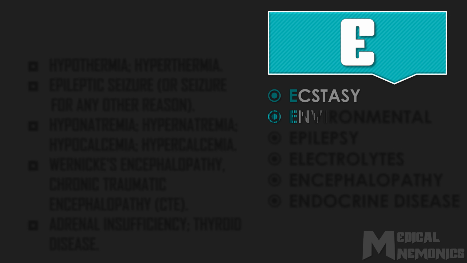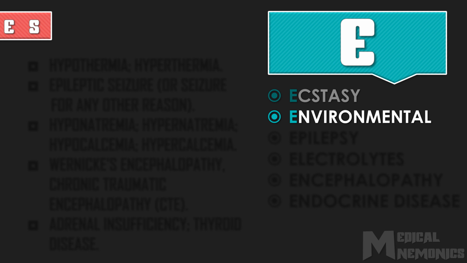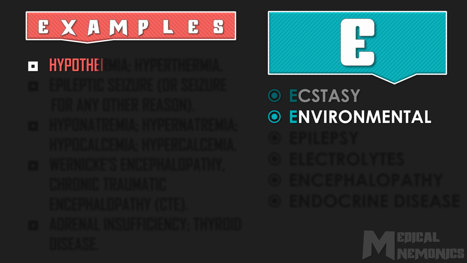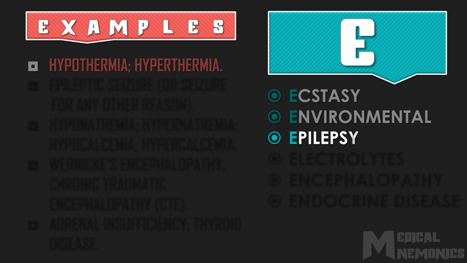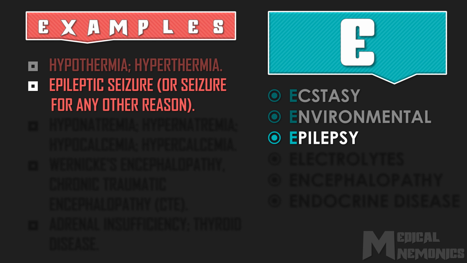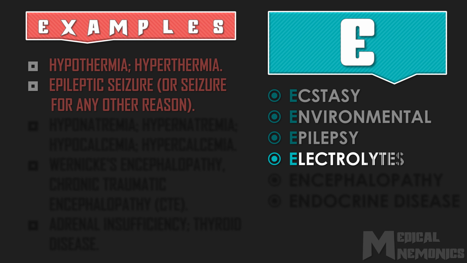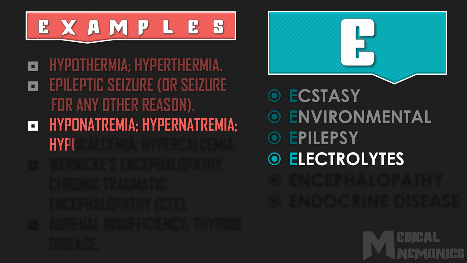E stands for 1. Ecstasy. 2. Environmental causes. Examples of which include hypothermia and hyperthermia. 3. Epilepsy, which includes an epileptic seizure, or seizure for any other reason. 4. Electrolyte disturbances, like hyponatremia, hypernatremia, hypocalcemia, and hypercalcemia.